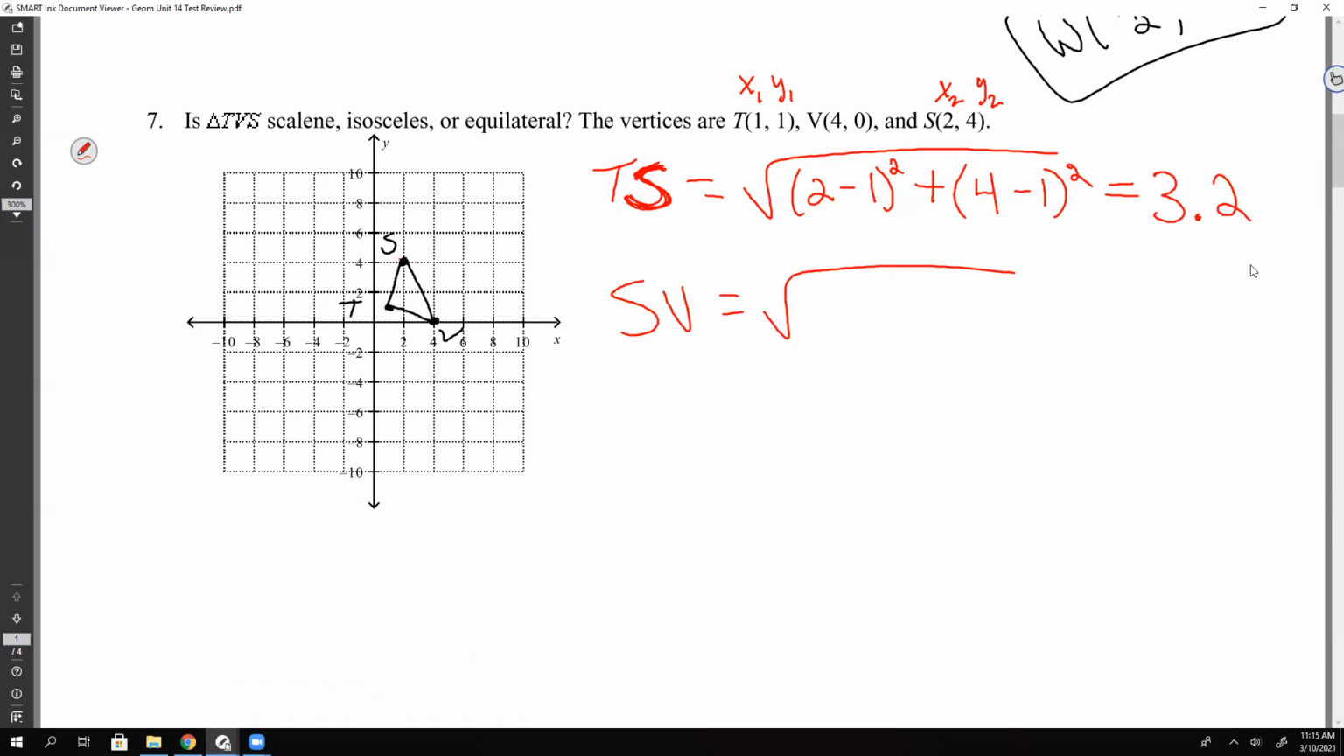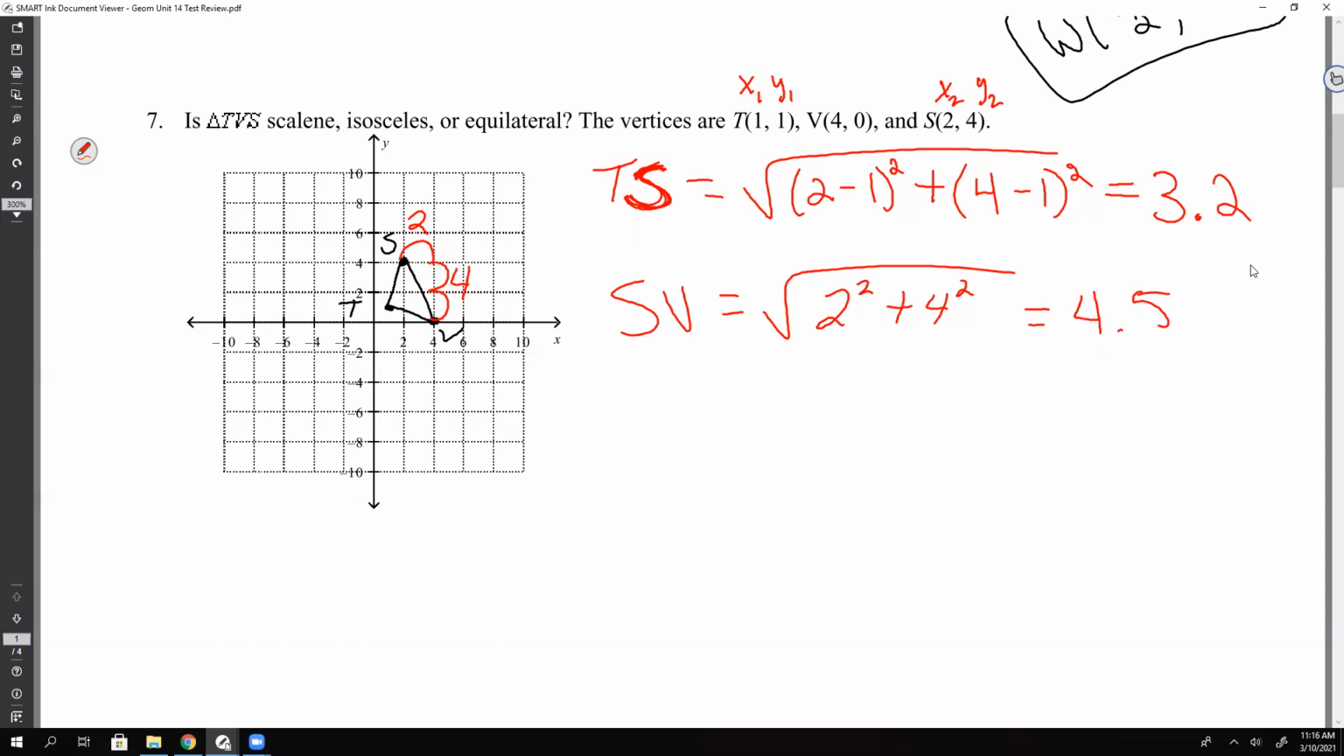Okay, so from S to V, look, we go over one whole block, but what's the block worth? 2. So this is 2. And then we go down 2 blocks, so that's 4. So 2 squared and 4 squared. Yeah, right, 4.5. Okay, 4.5.